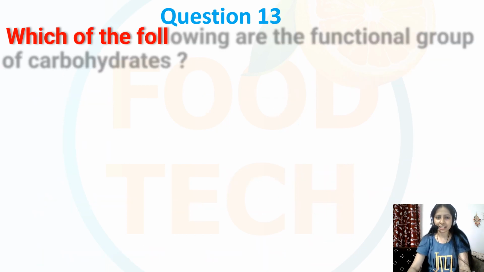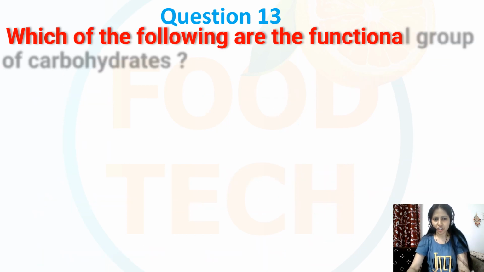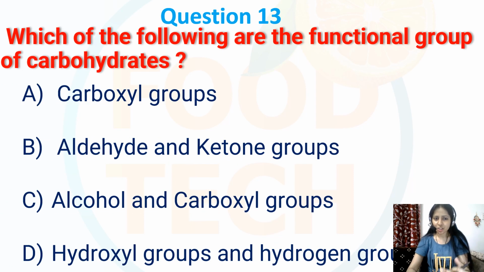Question number 13. Which of the following are the functional groups of carbohydrates? So options are carboxyl groups, aldehyde and ketone groups, alcohol and carboxylic groups, or hydroxyl groups and hydrogen groups. So the functional groups of carbohydrates are the aldehyde and the ketone groups.